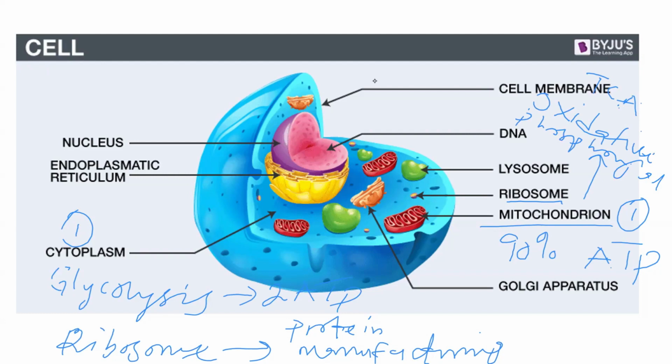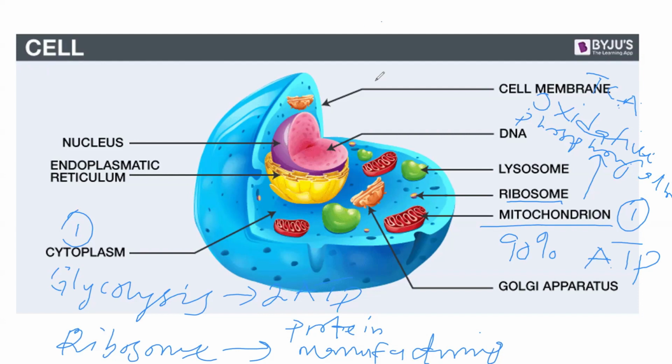Phosphorylation. So ladies and gentlemen, please get this. How many ways do we get ATP in the body? There are three. One, that is what you call oxidative phosphorylation.